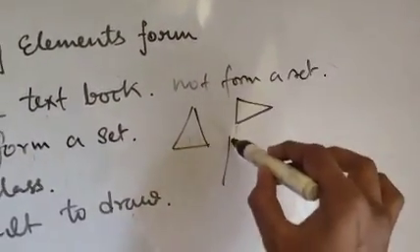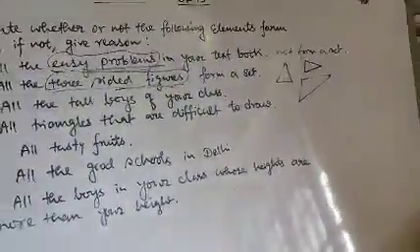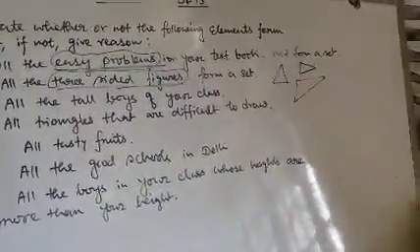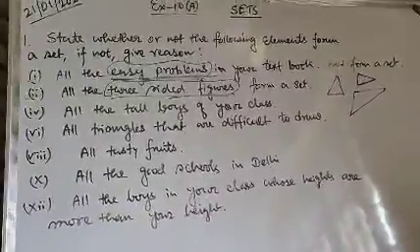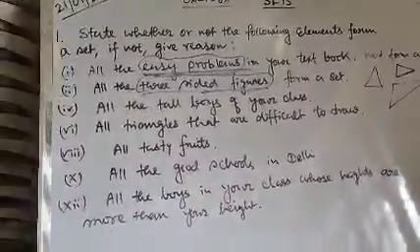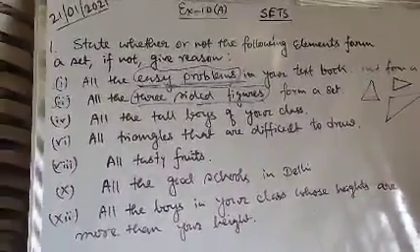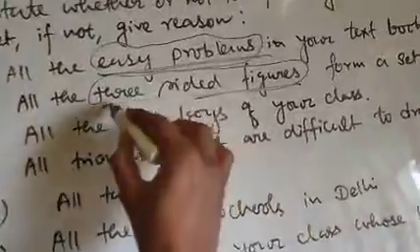It can be suppose like this. The shape can be anything, but all the figures are three-sided. Therefore, all the figures will be triangles, because it says three-sided figures. Therefore, it will form a set because here the elements are well defined, three-sided.